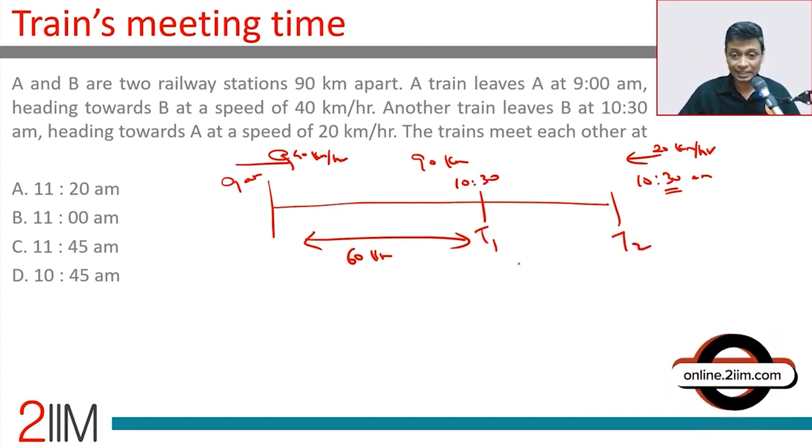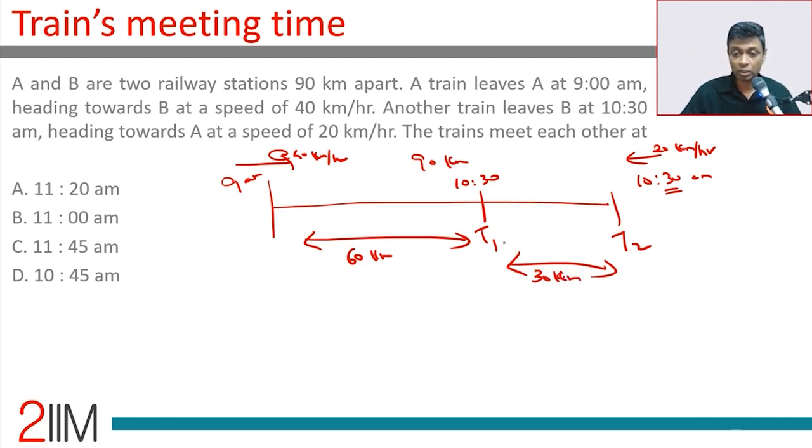At 10:30, they are 30 kilometers apart. How would we get 30 kilometers apart? Out of 90, 60 A has traveled. A is traveling at 40. Train 1 is traveling at 40. Train 2 is traveling at 20. So the relative speed is 60 kilometers per hour.